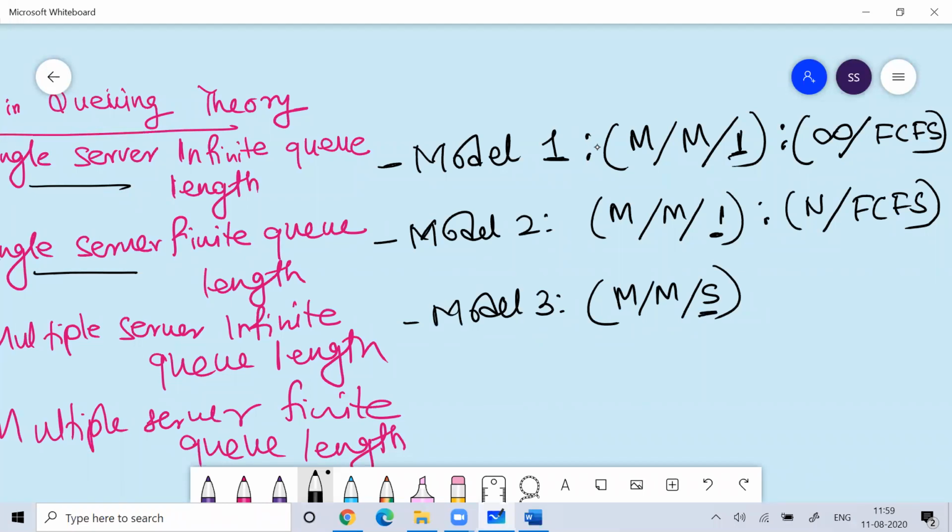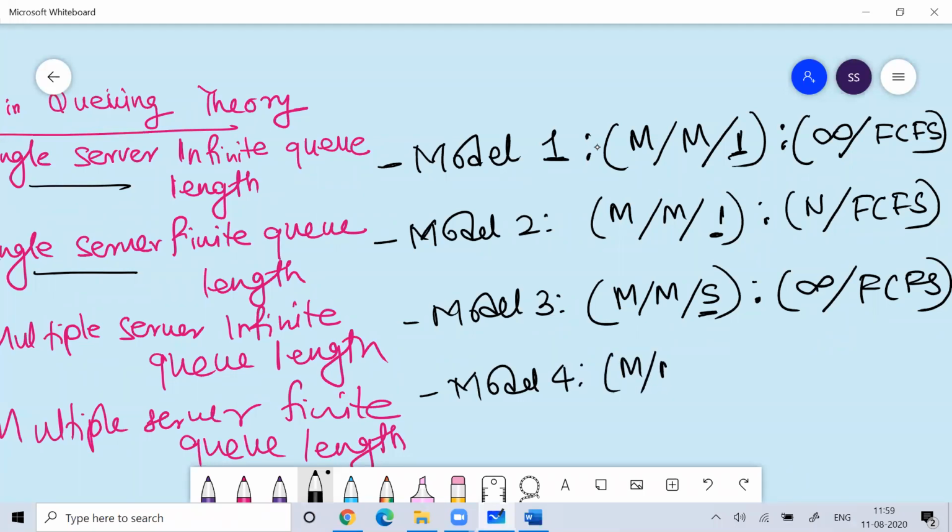This is multiple server, depending upon how many servers there are, with infinite population, so infinity slash FCFS. Then this is model 4, M slash M slash S, with N slash FCFS.